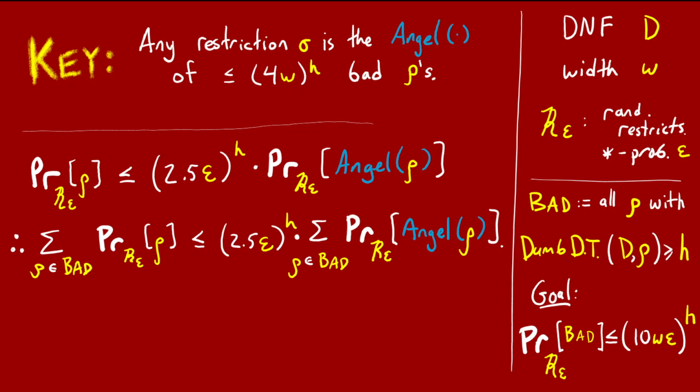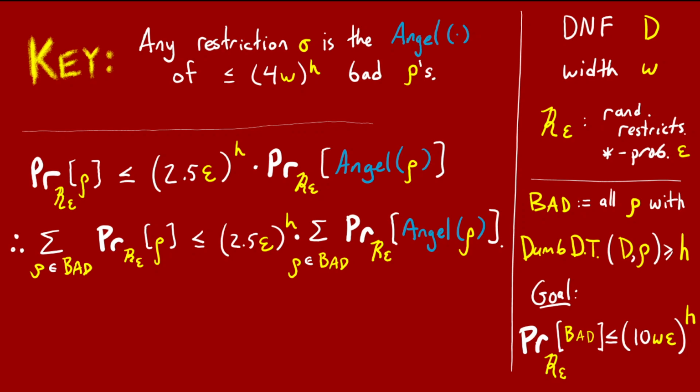Any restriction sigma is the angel of not too many different bad rhos. At most 4w to the power of h bad rhos, in fact. Remember, each bad rho has a unique associated angel, but the reverse is not necessarily true. Some restriction sigma might be the angel of multiple different bad rhos, but not too many different ones. This is what the key fact says.